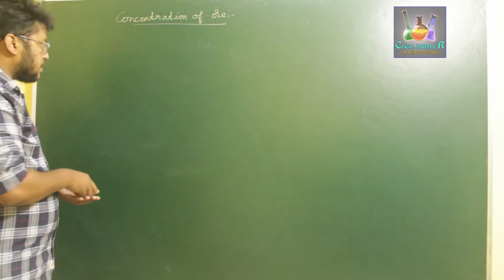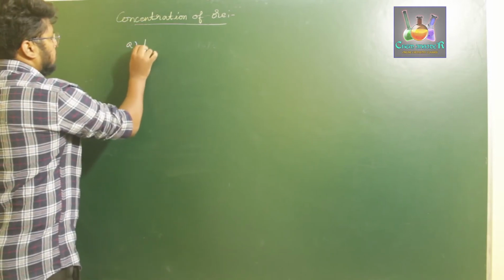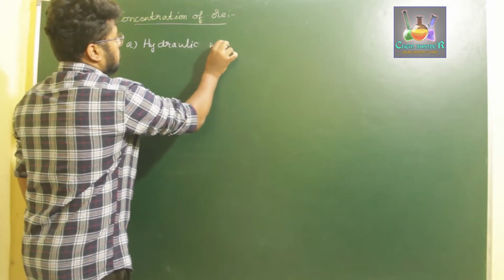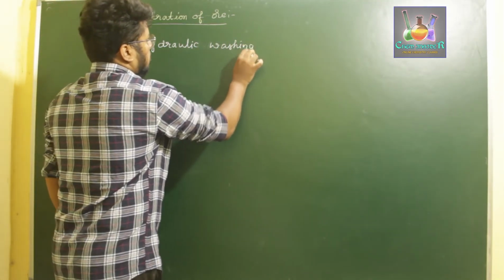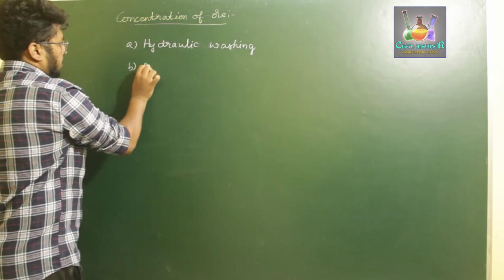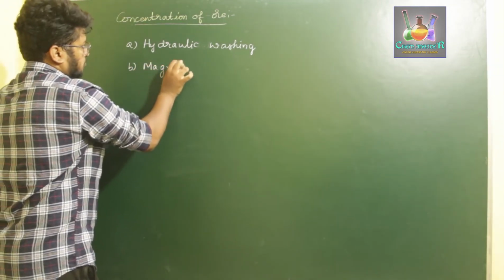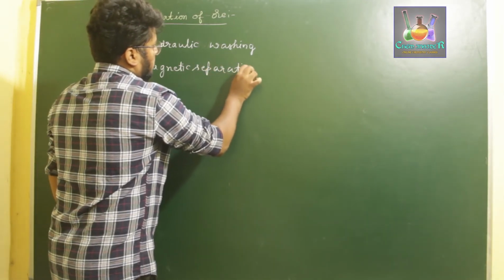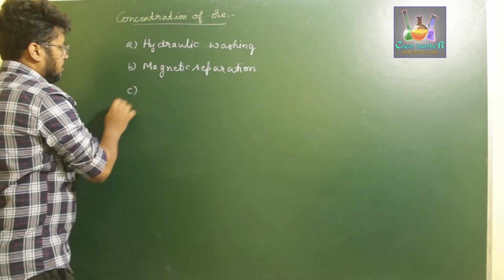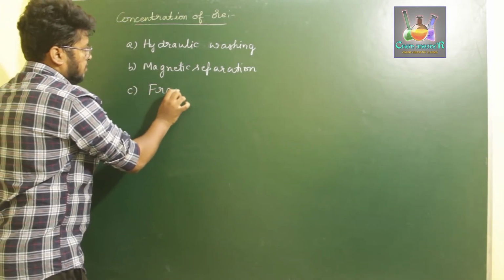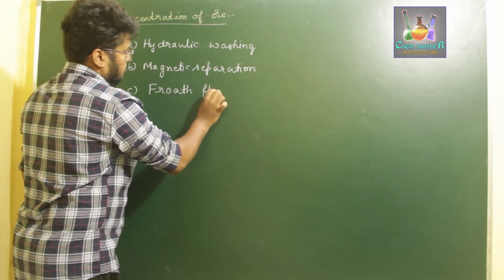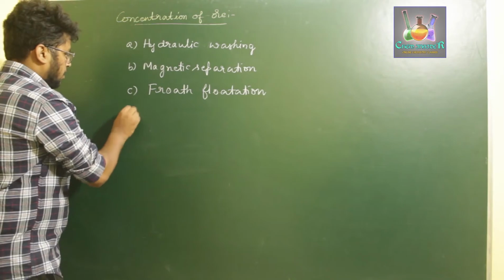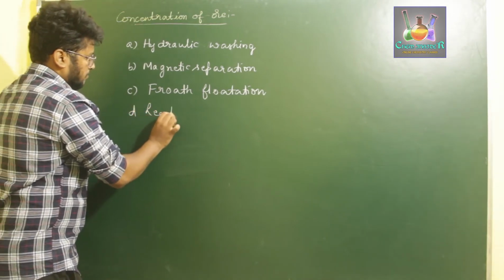First one is hydraulic washing, the second one is magnetic separation, third one is the froth flotation process, and the last one is the leaching process.